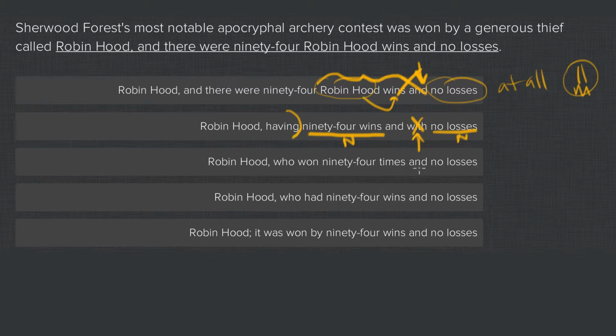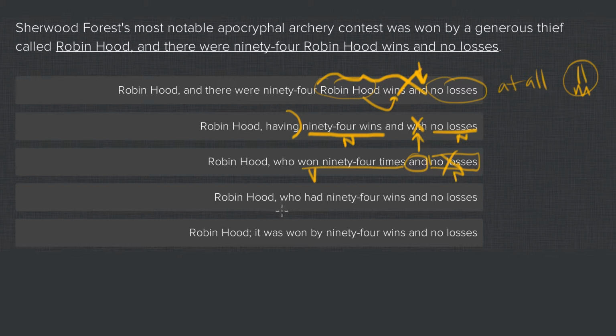Again, we have a similar challenge here. We have the "and" creates a parallel situation. We have Robin Hood who won 94 times, and this is no losses. So this is a verb, he won, and no losses. That's a noun. You want to have "he won and lost" would be two compared verbs, or you could say he had wins and losses, which would be noun and noun. So that's broken as well.